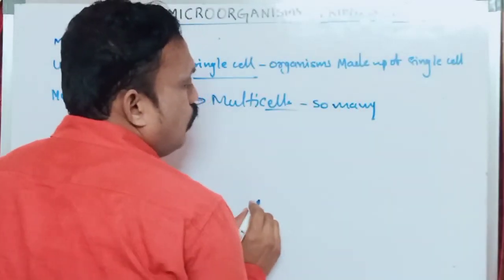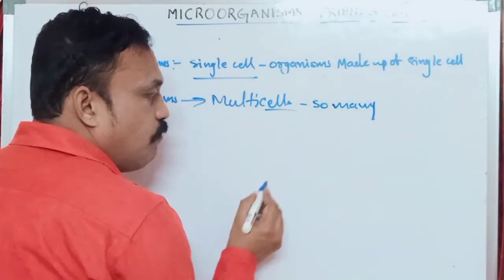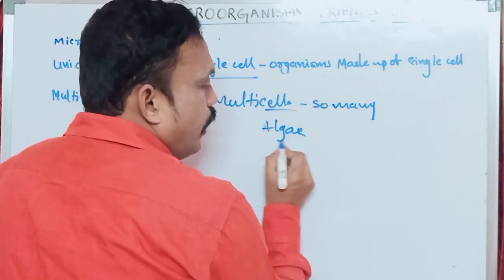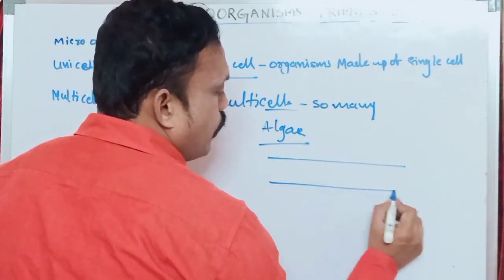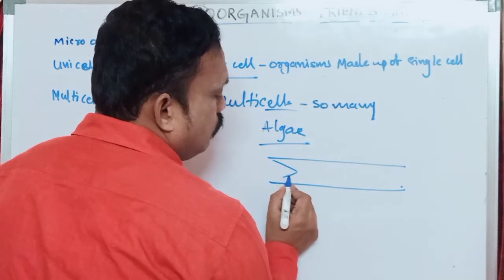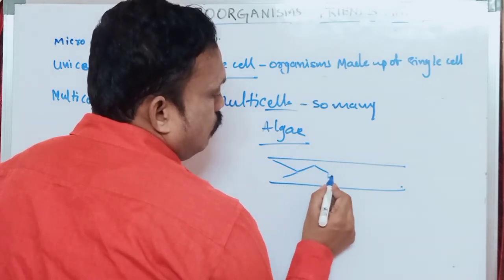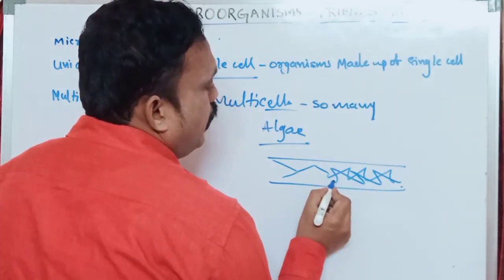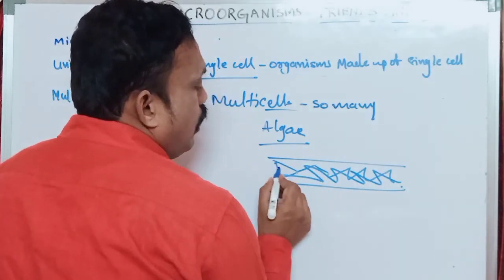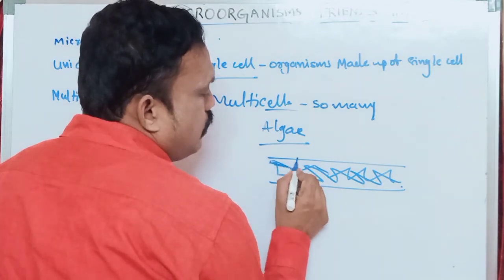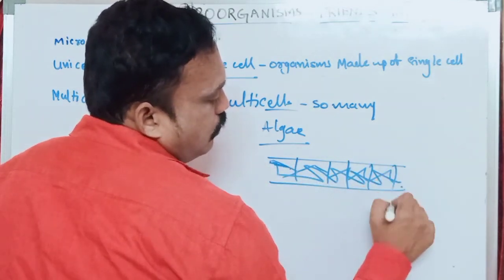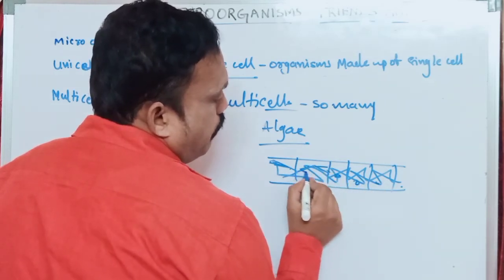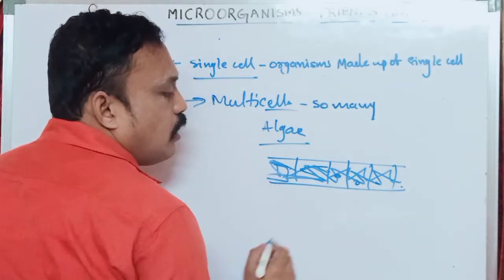For example, among multicellular organisms, first of all we have to see algae. In algae, we have observed Spirogyra. Spirogyra is a multicellular organism.